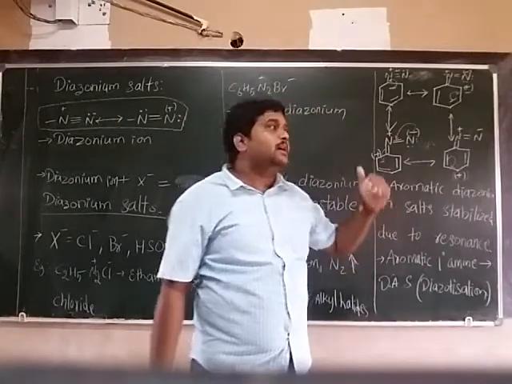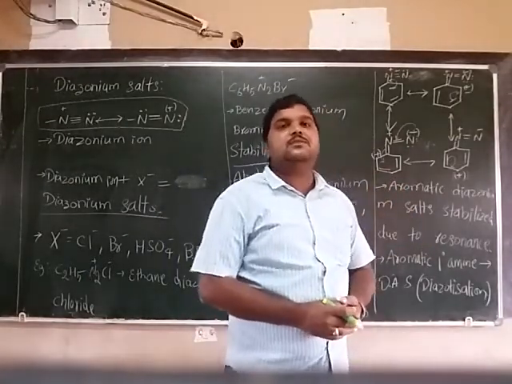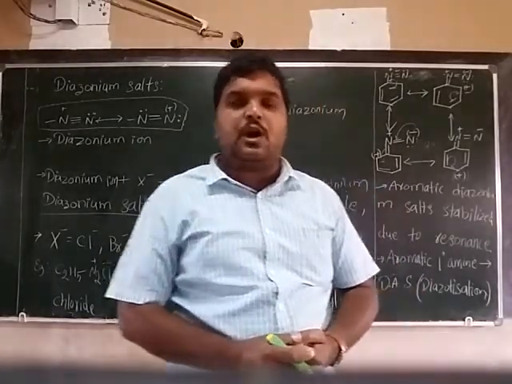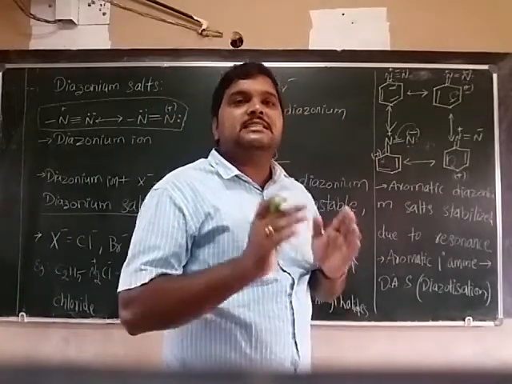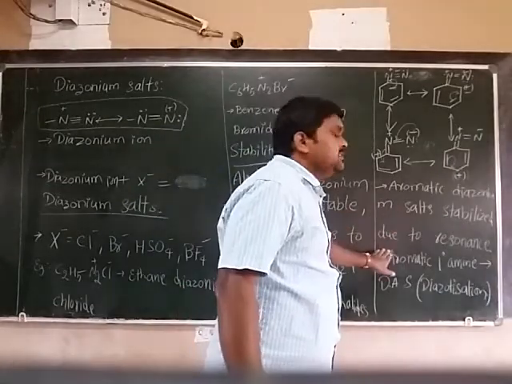So resonance stabilized structures are there, and because of this resonance, aromatic diazonium compounds get stability. Because of that reason, they are stable.